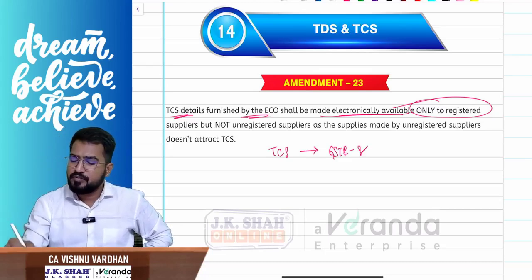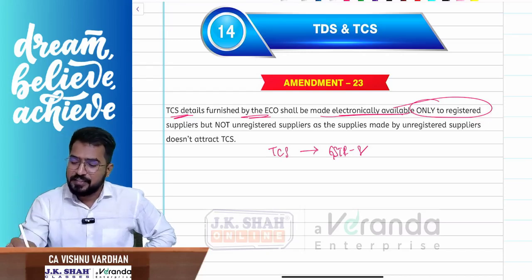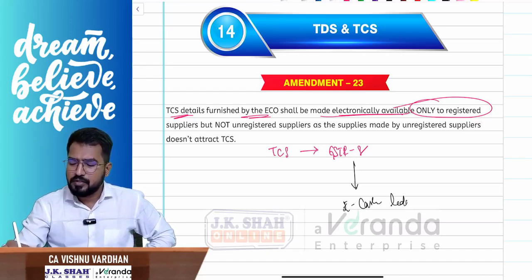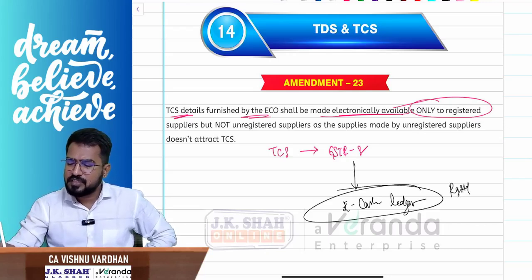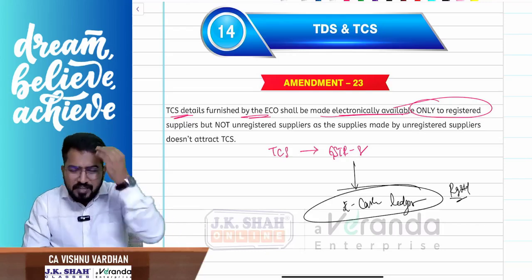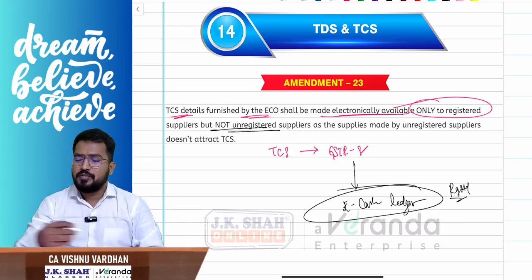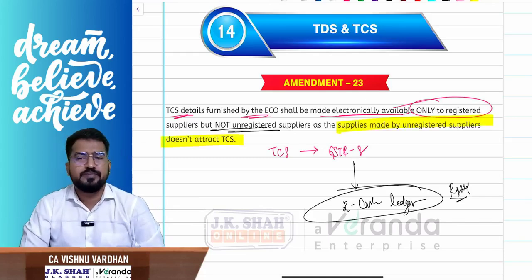Very good. Fastest finger first. Shivaraman and Zoha, GSTR 8. Sir, if you file GSTR 8, then for the opposite party it will get reflected in the e-cash ledger. But this will be reflected only for whom? Only for registered persons. Sir, for an unregistered person, I will not collect TCS, no sir, because supplies made by an unregistered person do not attract TCS.